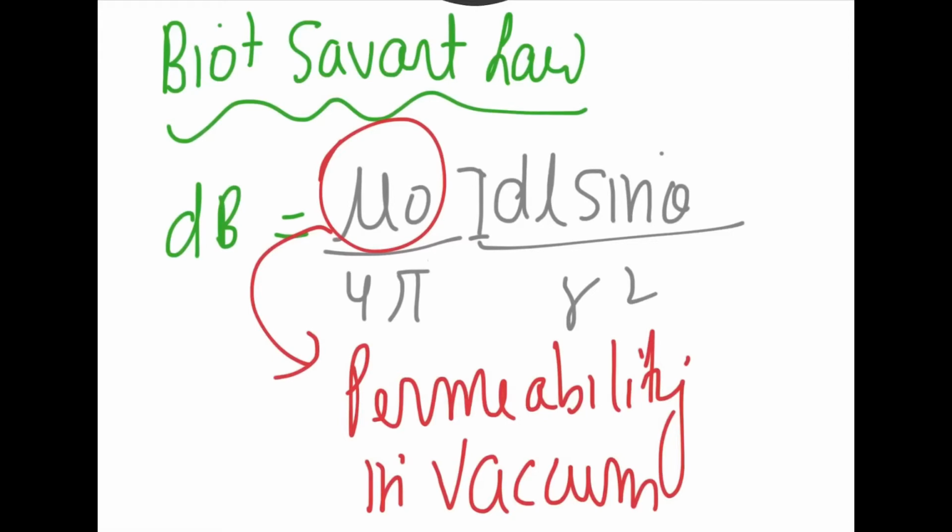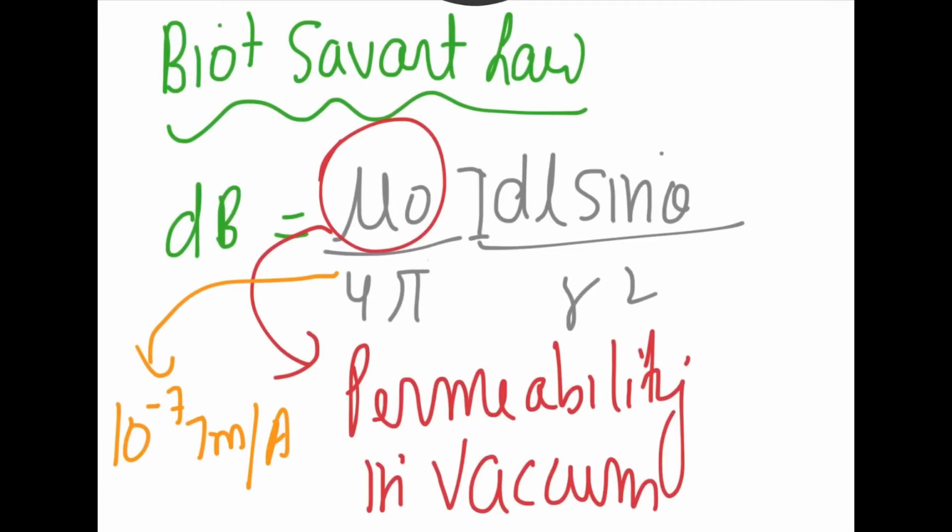One more thing before concluding this law is that the value of mu naught upon 4 pi is also a constant, and the standard value of this is 10 power minus 7 Tesla meter upon ampere. I'll give you a detailed video on the discussion of this unit of mu naught and the Biot-Savart law, so you don't have to worry about that. This is what I know from the Biot-Savart law.